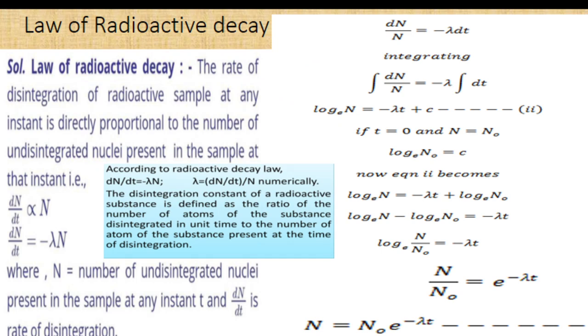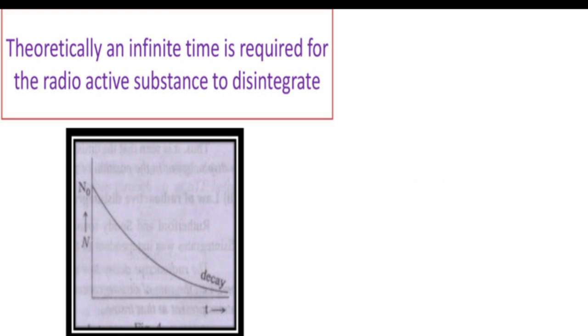So this equation N is equal to N naught exponential of minus lambda t can be represented like this. If you draw N versus t, where N is the number of atoms left after the radioactive process in a given time t, the nature of the graph is like this. At time t is equal to 0, N is equal to N naught.